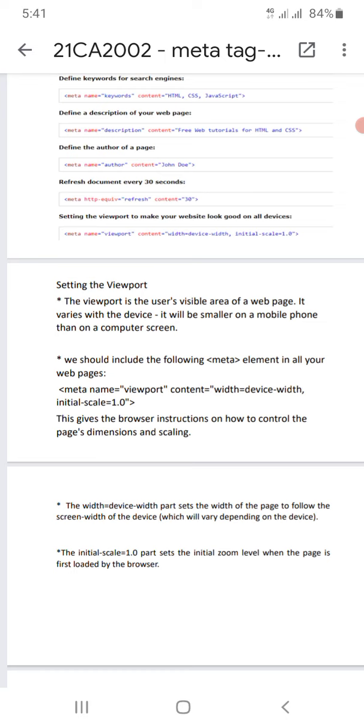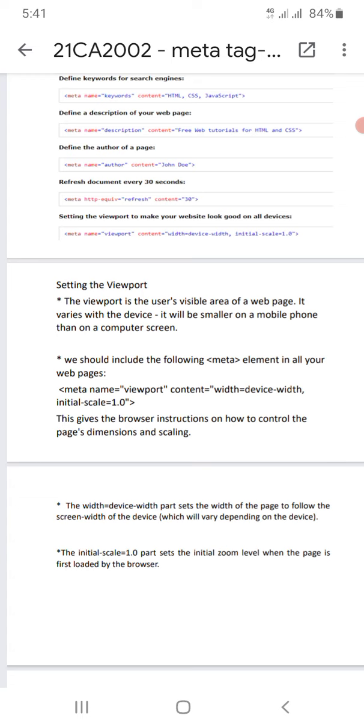Okay, and we should include the following meta element in all your web pages to set the viewport for all screens: meta name viewport, content width equals device-width, initial-scale equals 1.0. So we include this one. That page will be visible on all devices whose scale is greater than or equal to 1.0. The width is the device width, which is compatible with the screen.